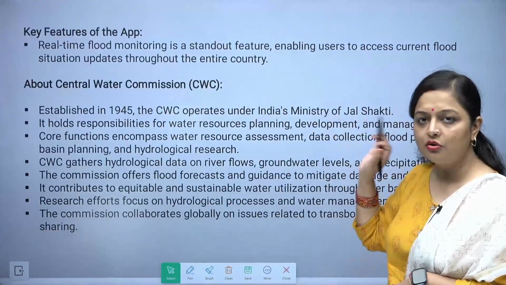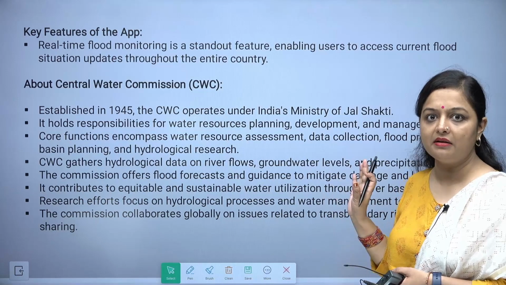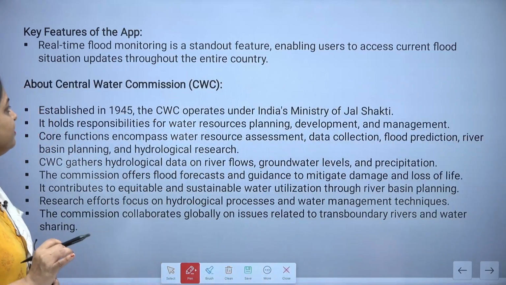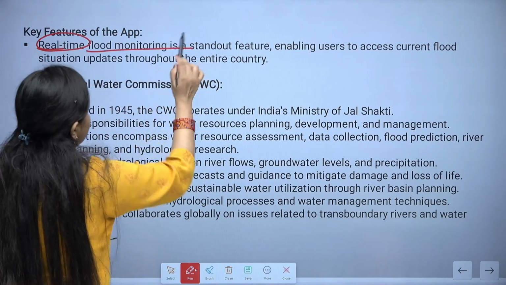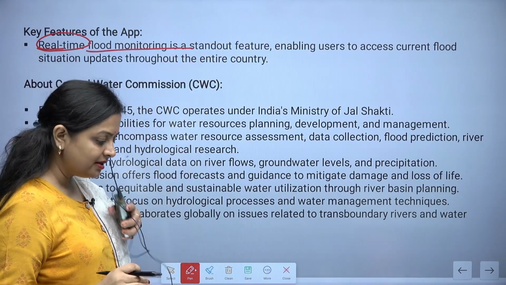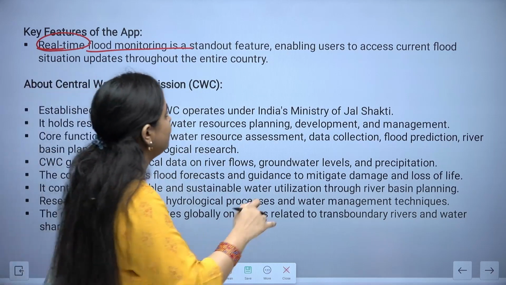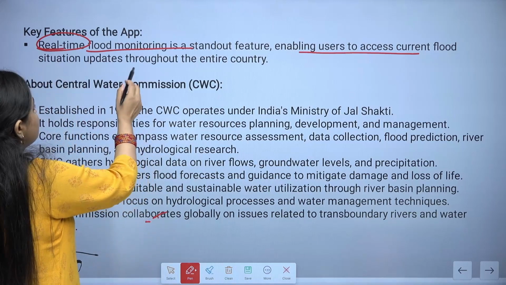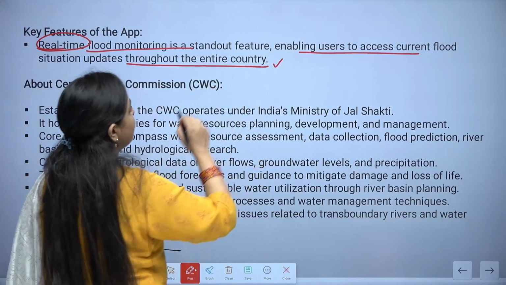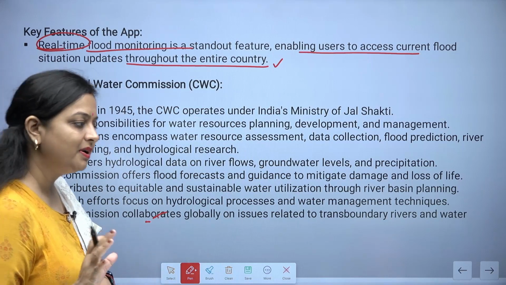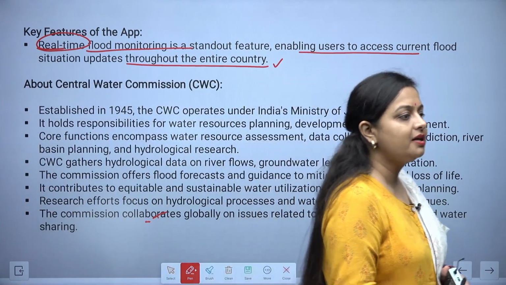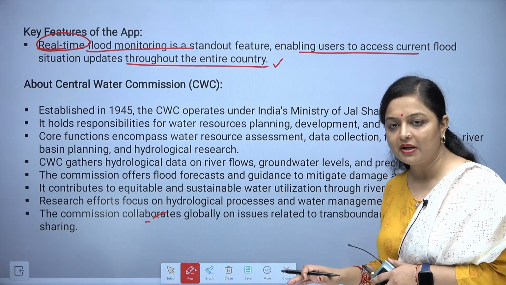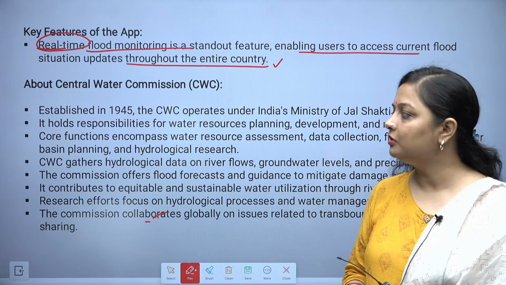What are the key features? Though we have covered this in a very detailed manner in our DNA, we are doing this all over again because of the PIB. Real-time flood monitoring is a standout feature because you are getting real-time information. It enables users to access the current flood situation, and it updates throughout the entire country also, so that people can make out where the flood is, which are the areas where you can see the flood, and you will definitely avoid going to those areas.